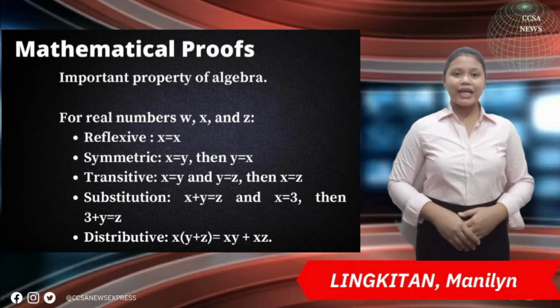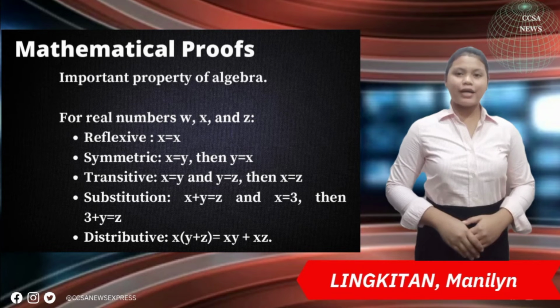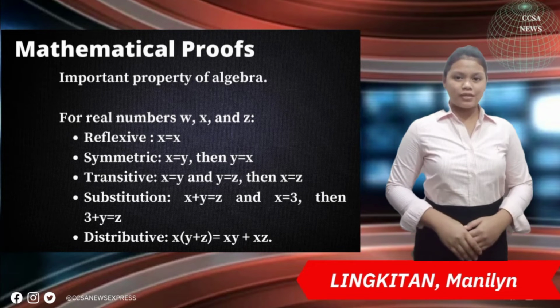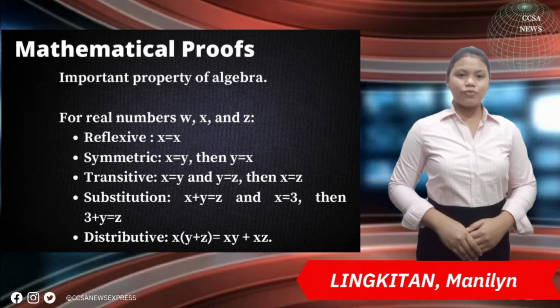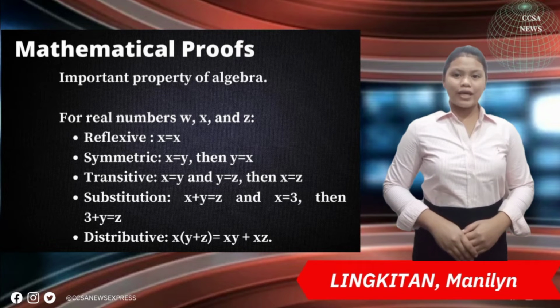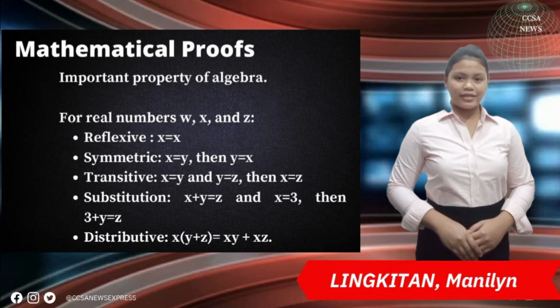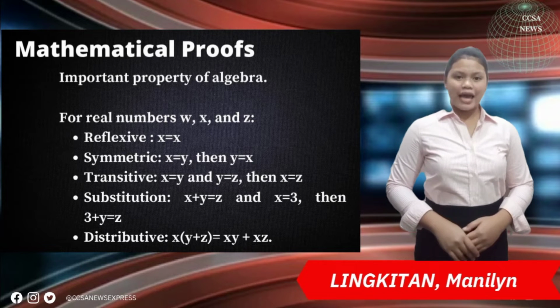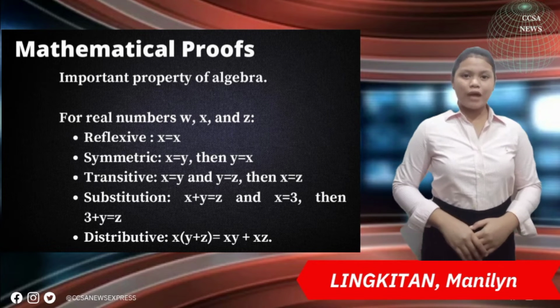So here are the important properties of algebra, for real numbers w, x, y, and z. The reflexive property states that for every real number x, x equals x. The symmetric property states that for all real numbers x and y, if x equals y, then y equals x. The transitive property states that for all real numbers x, y, and z, if x equals y and y equals z, then x equals z. Substitution property: if x equals y, then y may be replaced by x in any equation or expression.